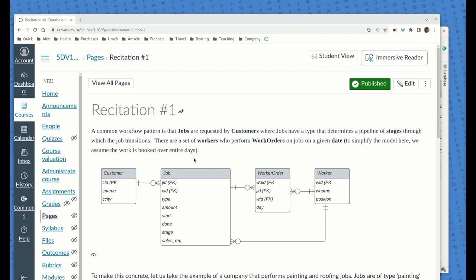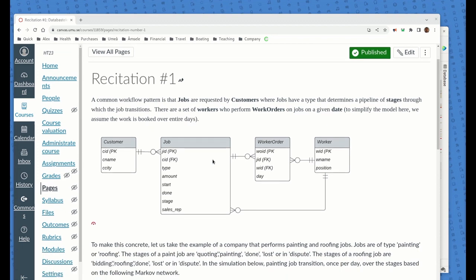Okay, guys, I know that the recitation is due on Friday, so I know that a lot of you want to get working as soon as possible. So I just want to go over this and show you what the status is here. It is basically frozen at this point.